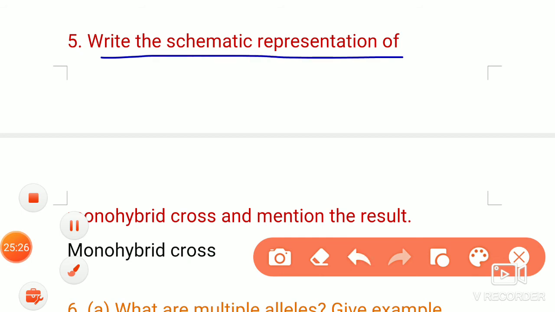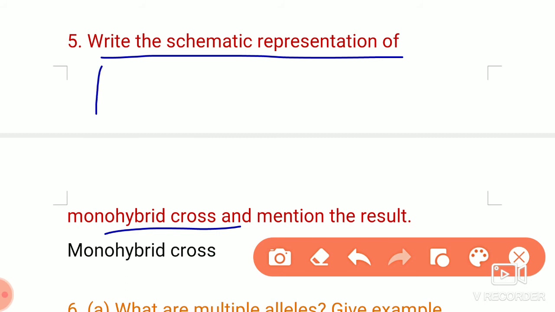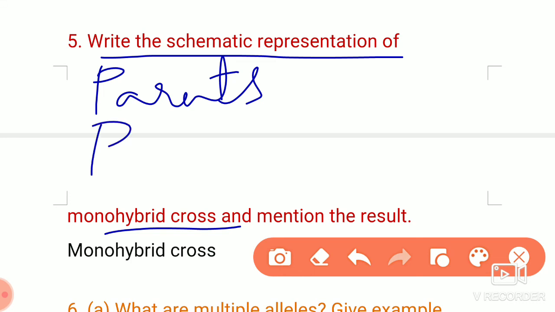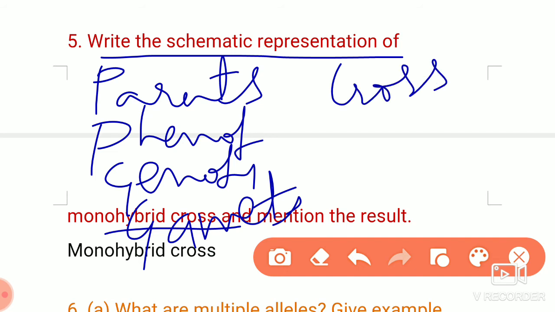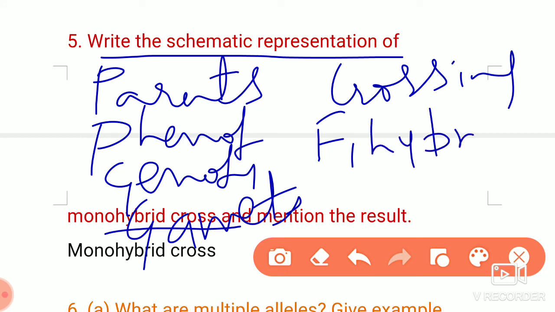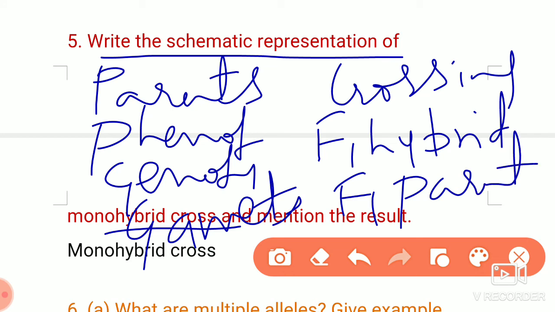Write the schematic representation of a monohybrid cross, that's very important, which I already told. So first you have to write the parents, then the phenotype, then the genotype, gametes, then you have to show the crossing, the F1 hybrid, then the F1 parents, then the Punnett square box, then the F2 hybrid, F2 generation.